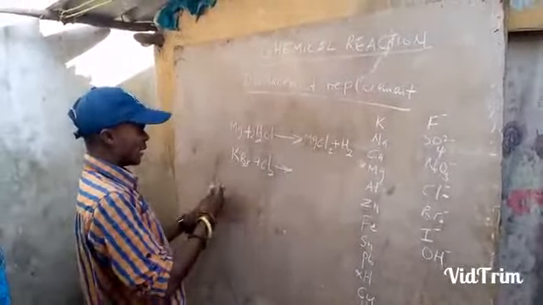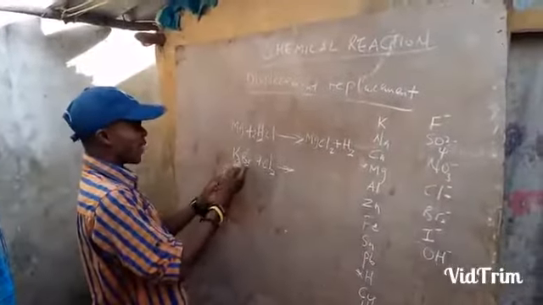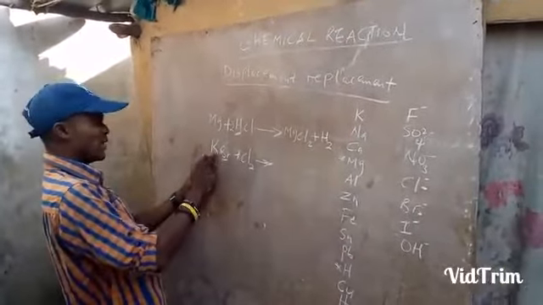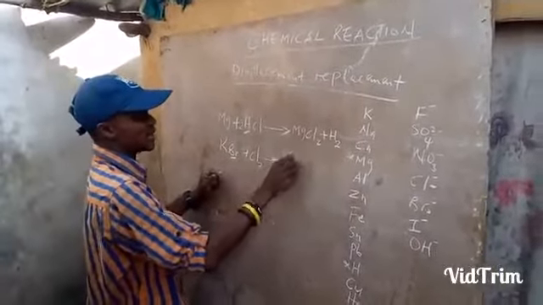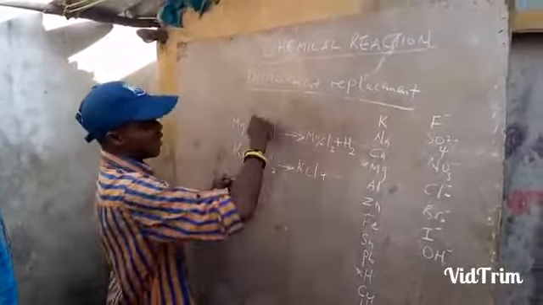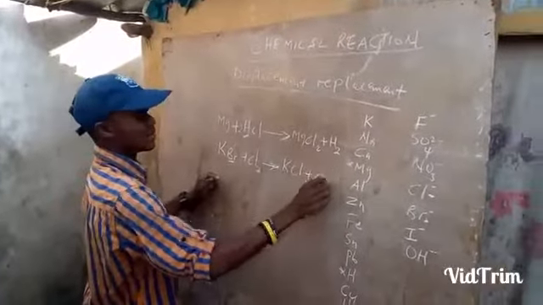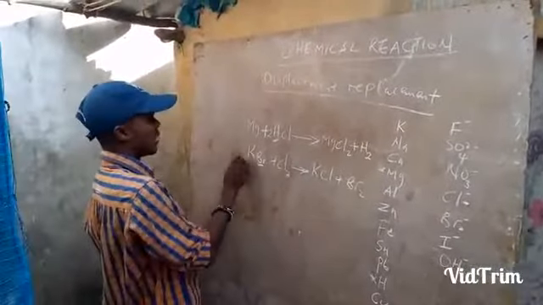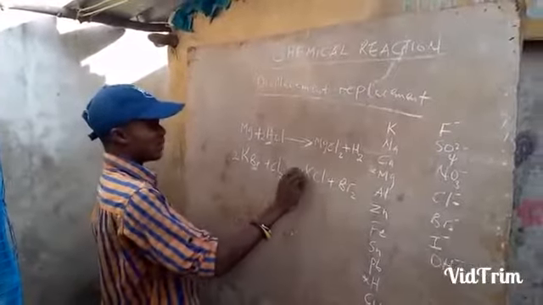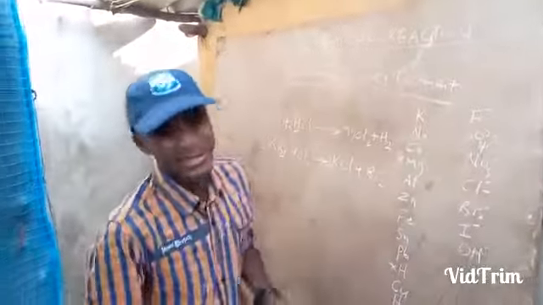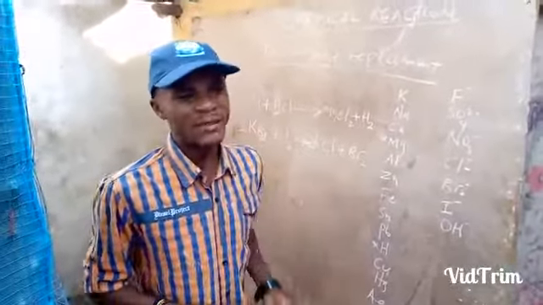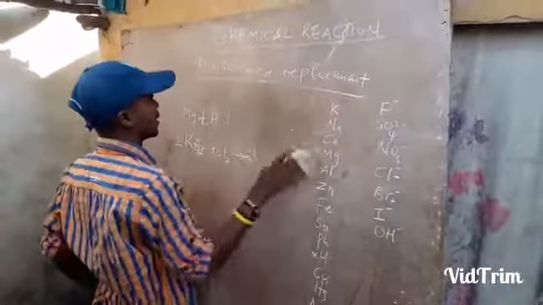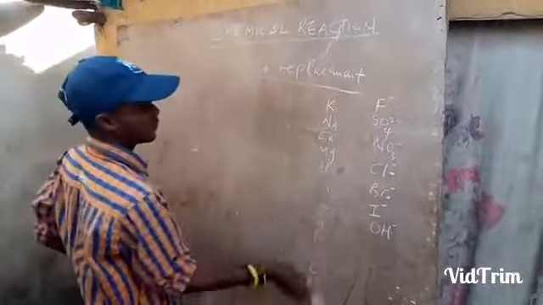So instead of this particular compound, or this Br attached to the potassium, chlorine is now coming there. We are going to get KCl plus the Br is removed at this point. So if you want, you can balance the reaction by simply putting 2 in front of this, you put 2 in front of that. So that is a displacement reaction. A displacement reaction is a reaction in which one element takes the place of another element. It takes us to another type of chemical reaction.